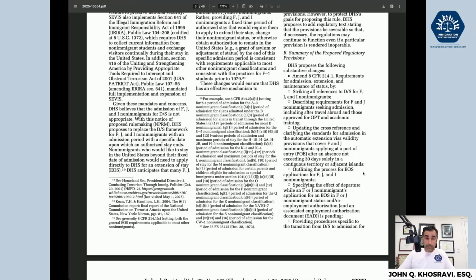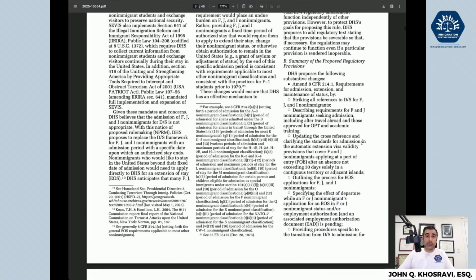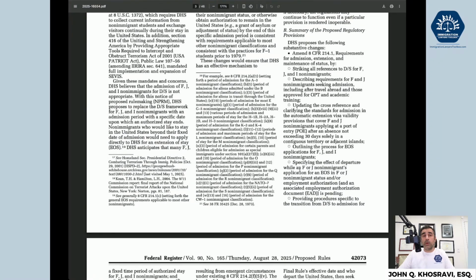Then here on the bottom of page 72, there's another part that says specifying the effect of departure on F and J visa applications. This is an interesting one that we're going to get into more, is that it almost codifies the fact that a period of authorized stay, authorized by the Attorney General of the United States, may be considered an authorized period of stay. I did another special episode where I interviewed Samir Kedeker about this, where if you have an extension of status, change of status, even just a case pending, once your underlying status ends, you're in an authorized period of stay, so you don't accumulate unlawful presence. That's a whole technical conversation there.